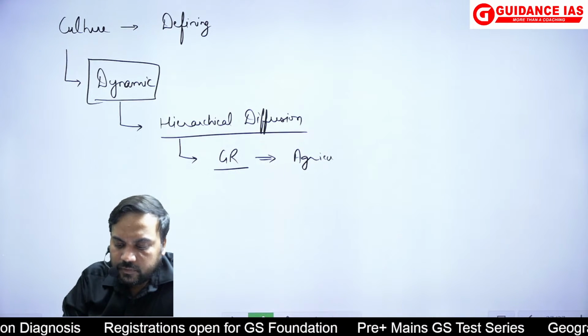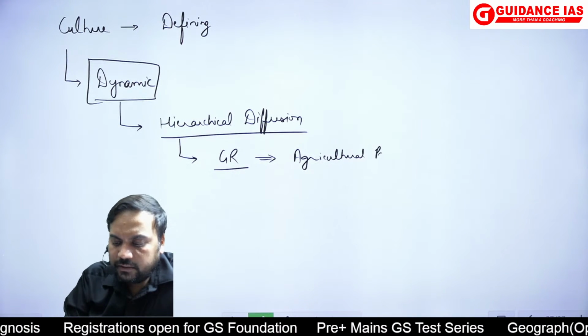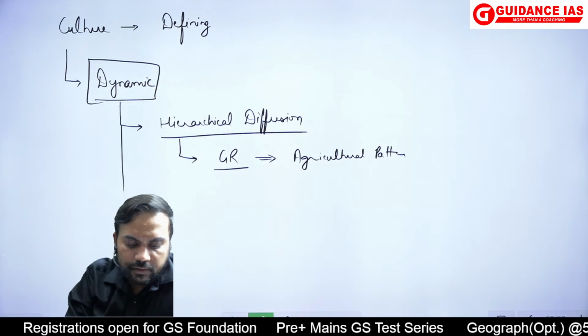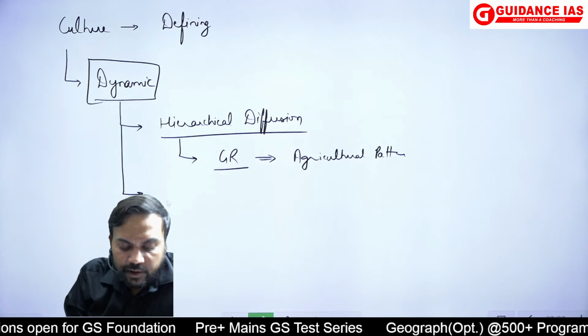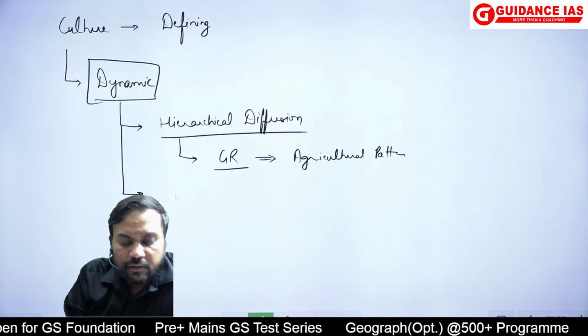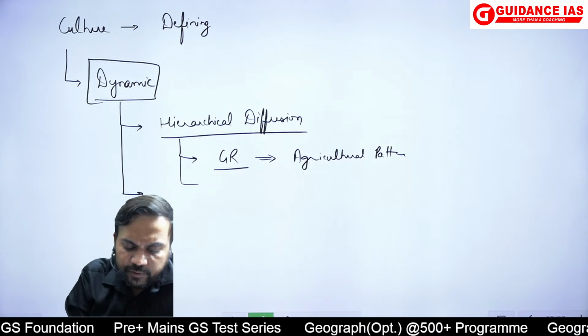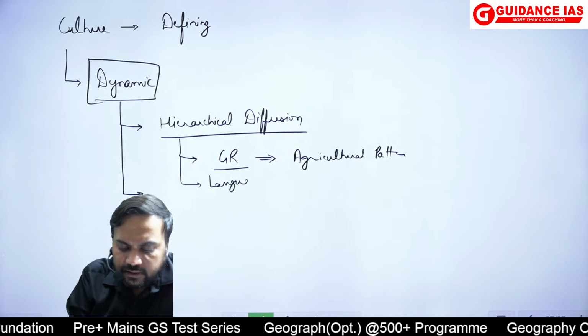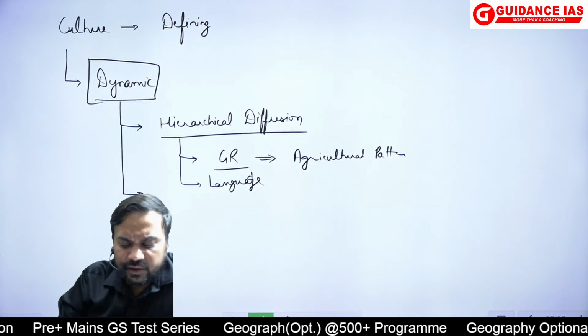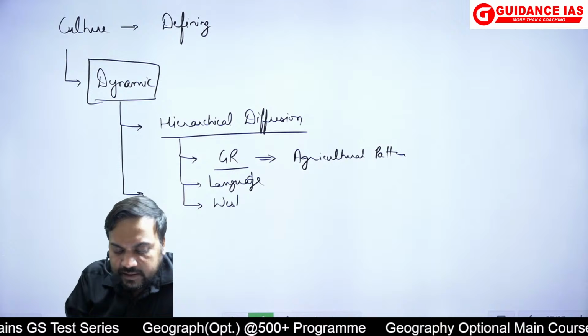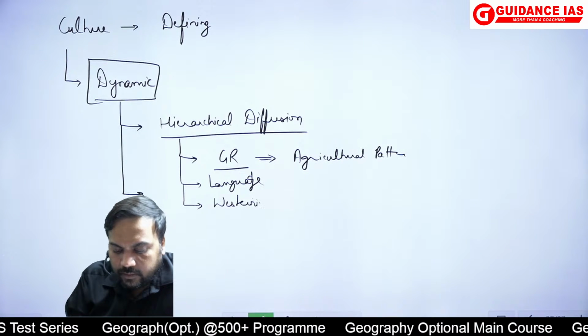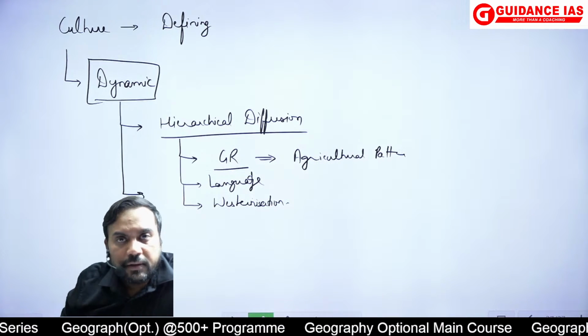So agricultural pattern, और भी examples you could have taken. Similarly, और इसमें हमने हायरार्किकल डिफ्यूजन में लैंग्वेज का एग्जाम्पल ले सकते हो. Several such examples could be taken. और the westernization example ले सकते हो.